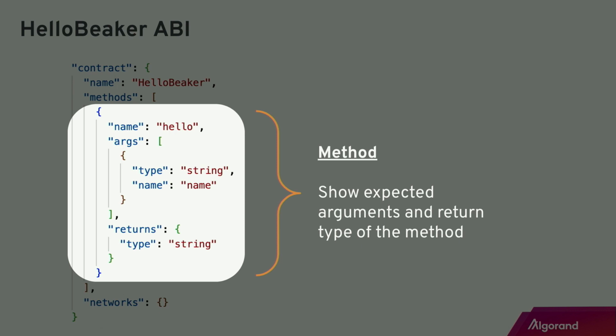As you can see here, the name is hello, same as what you saw before. The arguments has the variable name is name, and the data type of that is string value. And when you look at the returns part, the type of that return value is a string value. So that's how the front end knows what to expect.